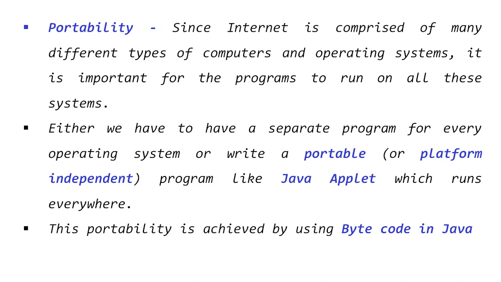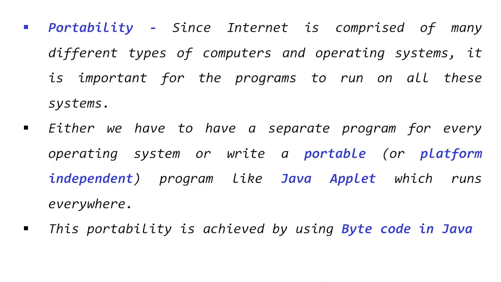That's portability. It means the nature of a Java program is portable, so you can execute the applet program in any environment. Either we have to write a separate program for every operating system, or write a portable, platform independent program like a Java applet, which runs anywhere.